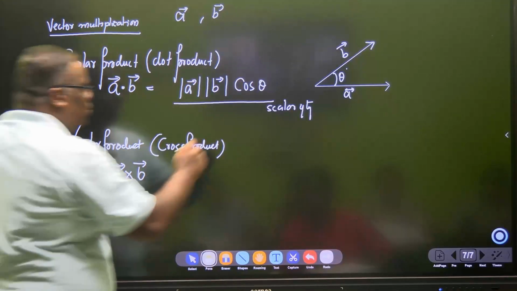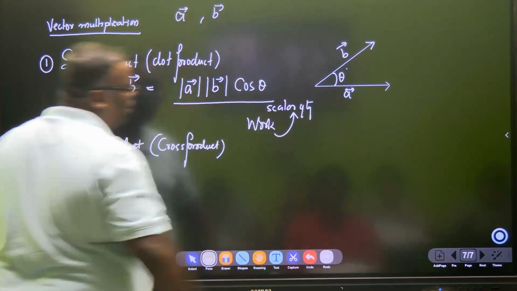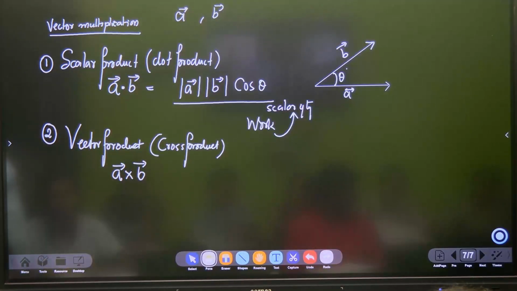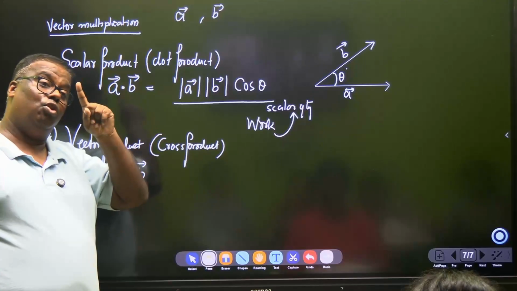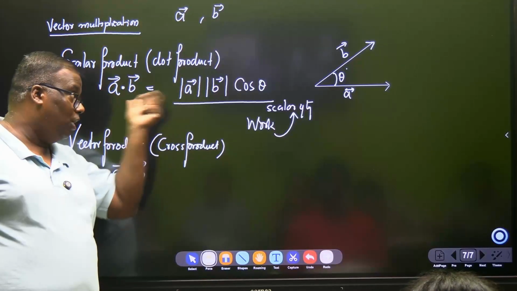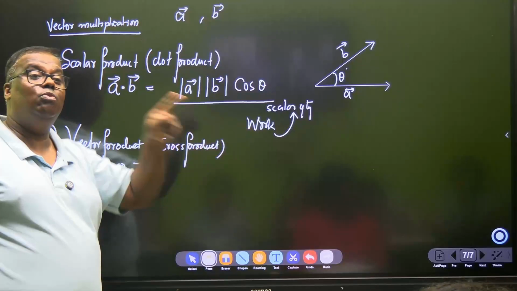What we are going to study, work, will also be a scalar quantity. Work is a child born by two parents, force and displacement, but the product will be dot. Therefore, what you get is work, and work is scalar.